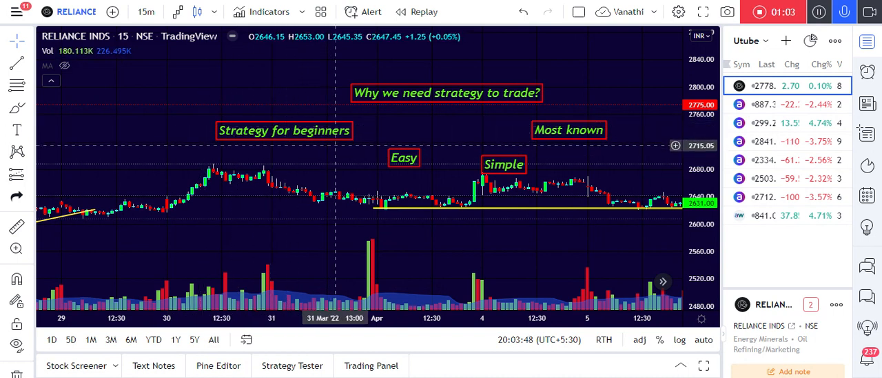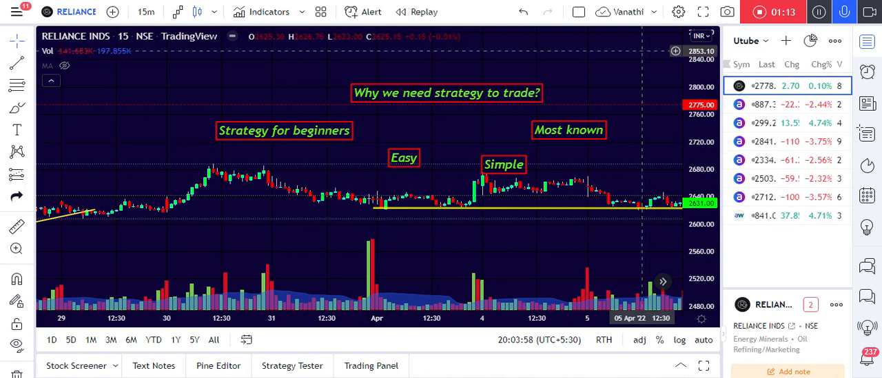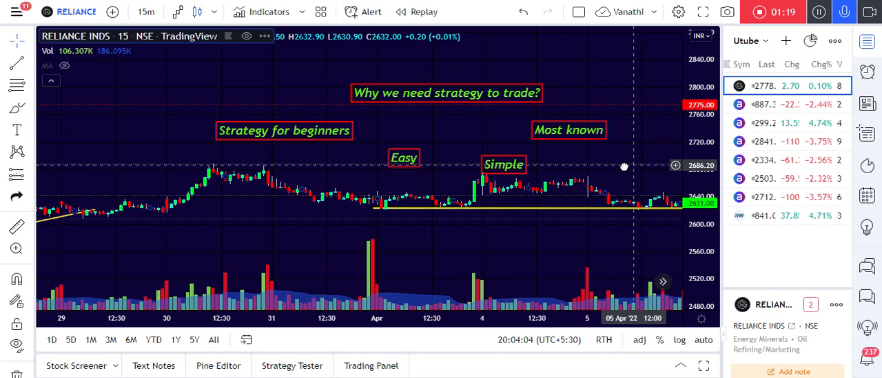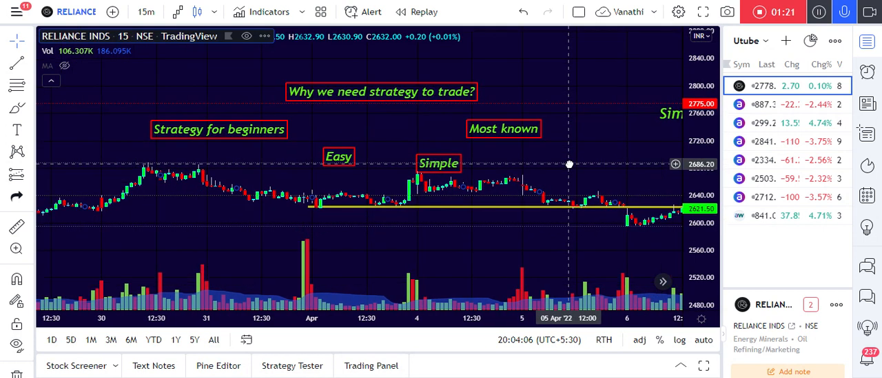Trading without strategy is not advisable. You should trade with a strategy, and you should backtest it for at least a few months. Usually, professional traders backtest a strategy for 4 years at least. So without strategy, don't trade.